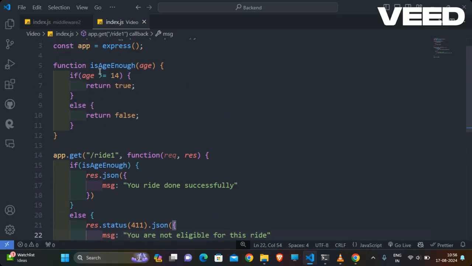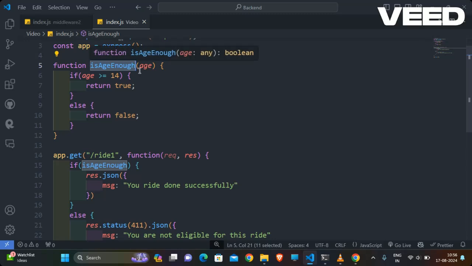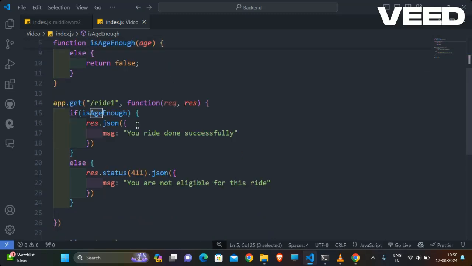So what I am doing actually is creating one function, isAgeEnough, and in that the age will be taken as a query.